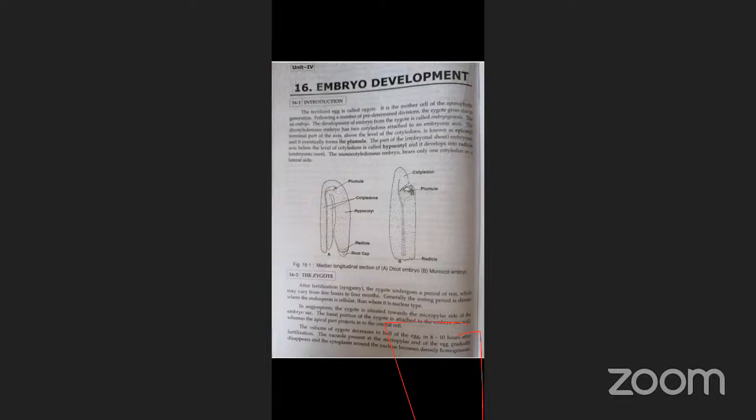The basal portion of the zygote is attached to the embryo sac wall, whereas the apical part projects to the central cell. Once you remember the embryo sac structure, you will easily identify these structures.